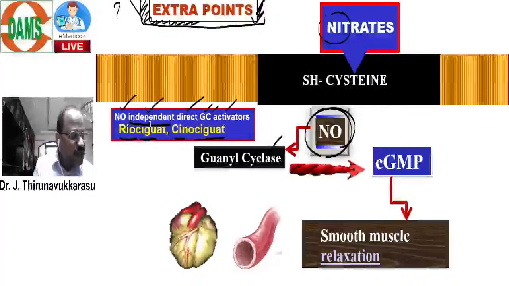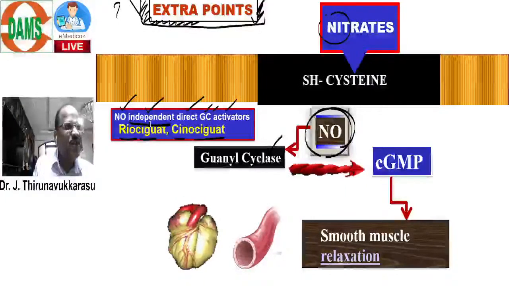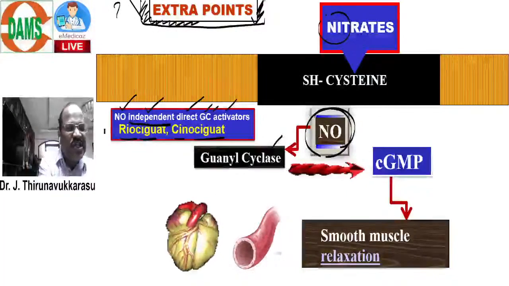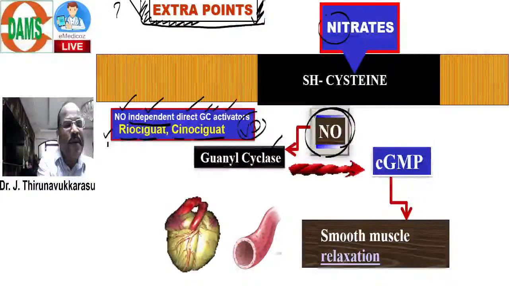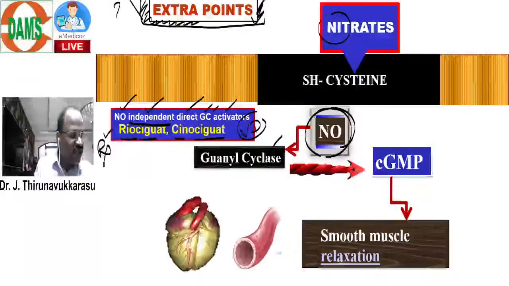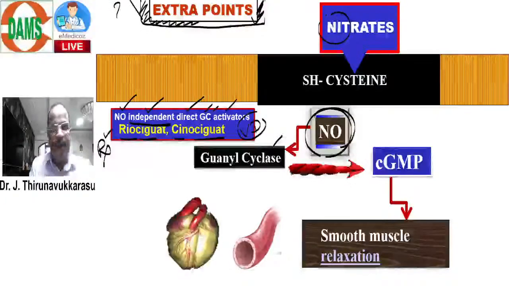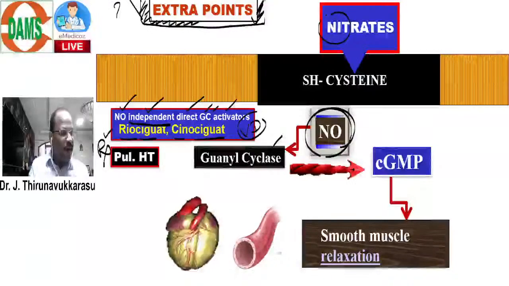Can you please answer one more point, because this is an interactive session, you must interact with me. These Riociguat drugs are very wonderful vasodilators. They are useful for the treatment of what condition? Useful for treatment of primary pulmonary hypertension.